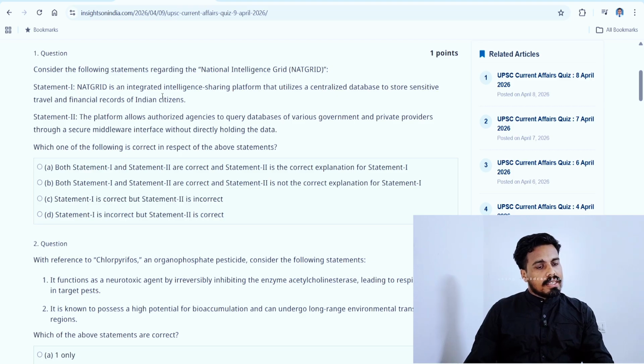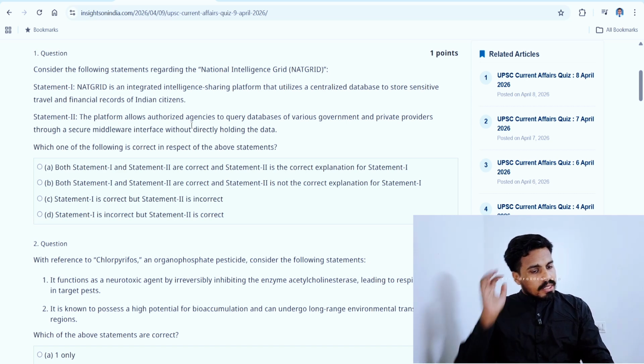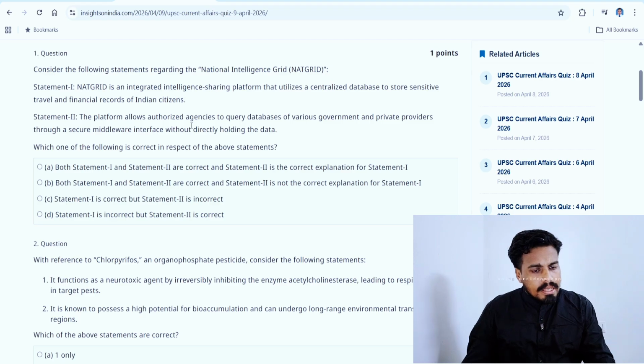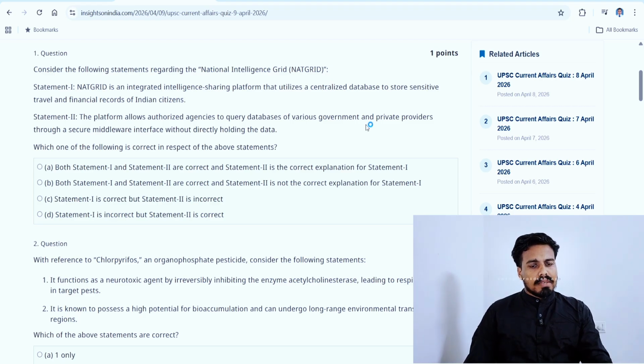NatGrid is an integrated intelligence sharing platform that utilizes a centralized database to store sensitive travel and financial records of Indian citizens. The platform allows authorized agencies to query databases of various government and private providers through a secure middleware interface without directly holding the data.